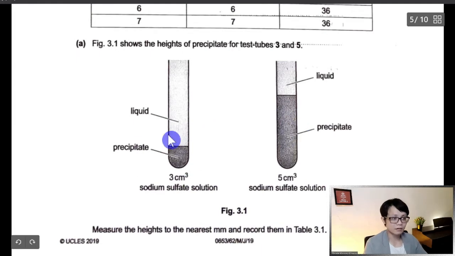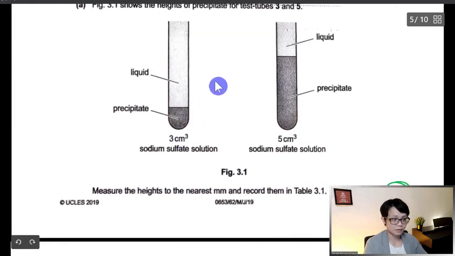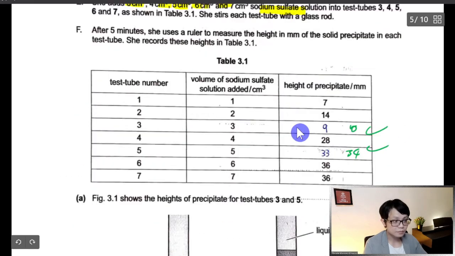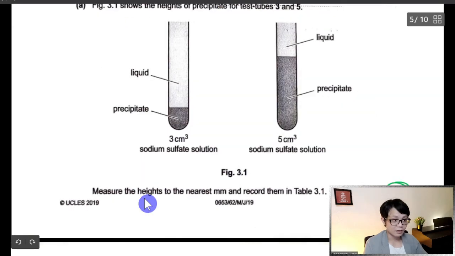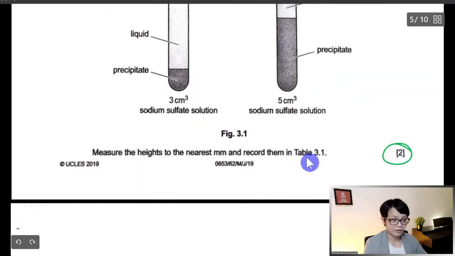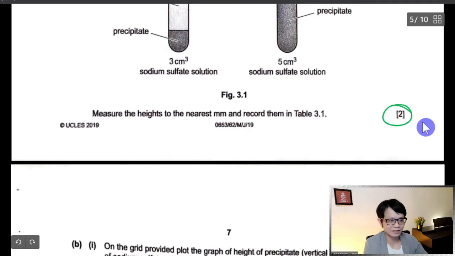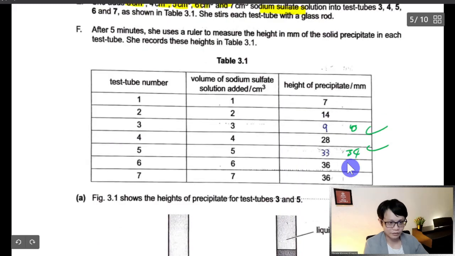Okay, now the student, where's the question? I'm looking for the question. Figure 3.3 shows the height of the precipitate. Measure the height and record in table 3.1. Some students forget to do this. Make sure you don't skip this question. Sometimes the students continue on, because it's at the bottom and they didn't draw a line. So the student thought that okay, next question, and then didn't do it. So very good, this student did it.